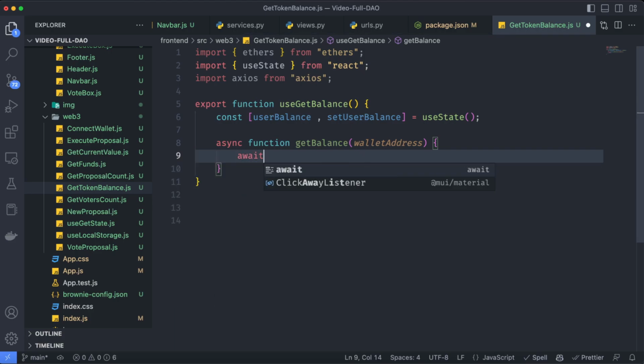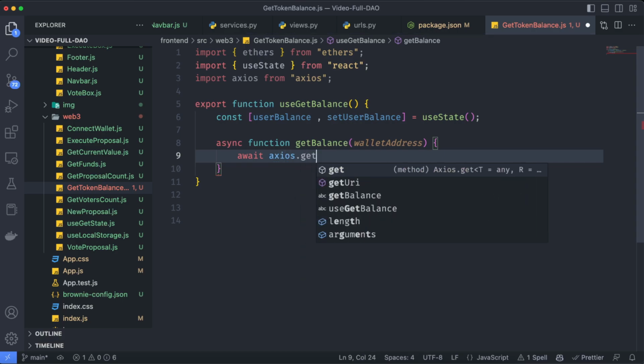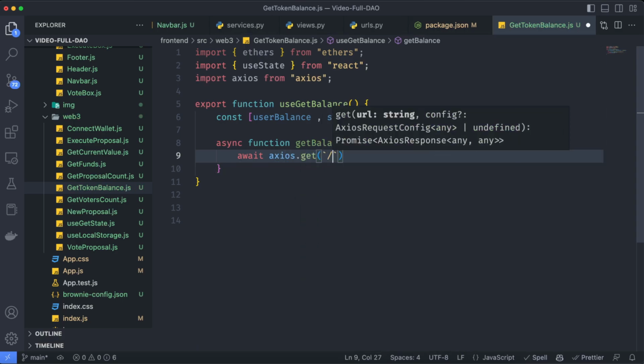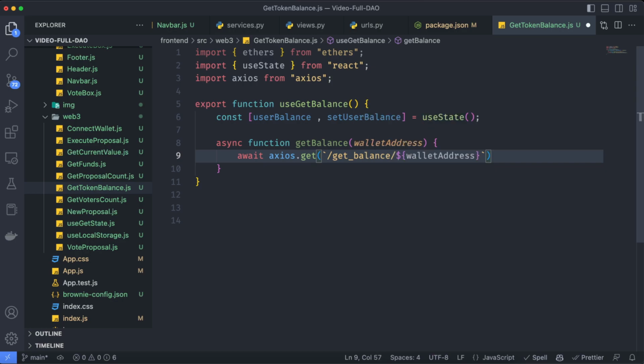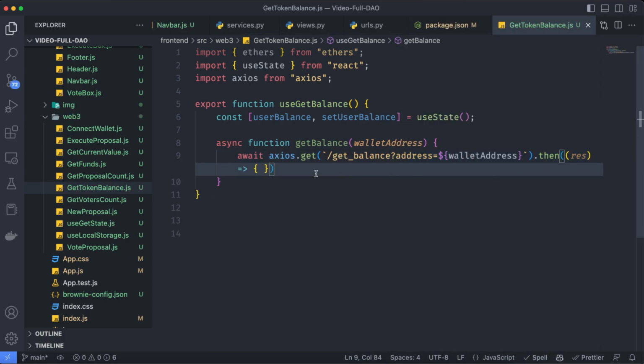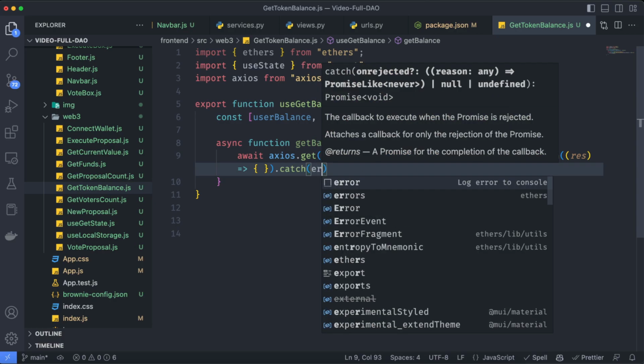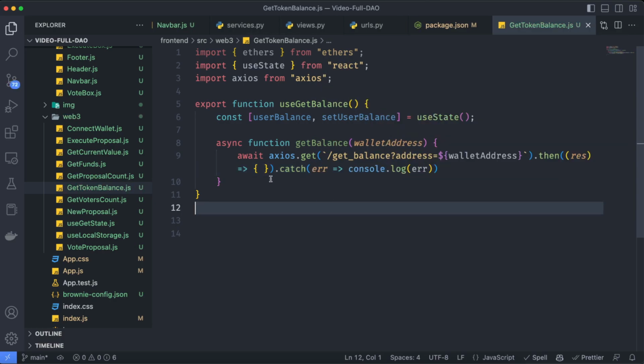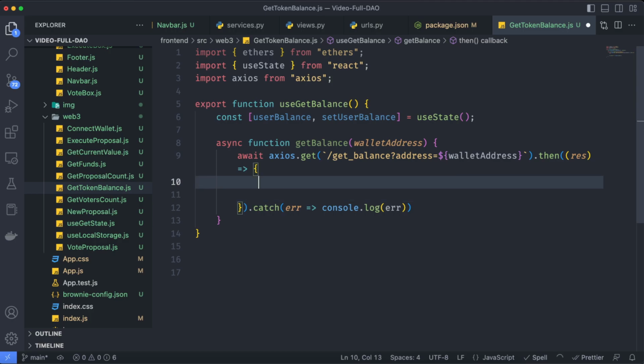So let's say await axios.get. Let's connect to the endpoint /getBalance. And we are going to send the wallet address, but we have to put here a question mark and say address equals to wallet address. If everything goes well, let's say then we want to do something else with the response. And let's also catch the error if something goes wrong. And yeah, this is it. Now we can make some logic over here.